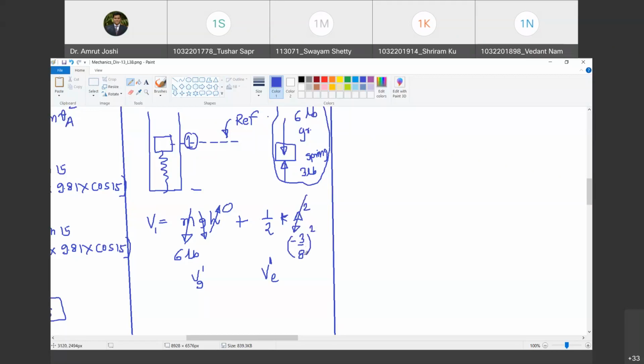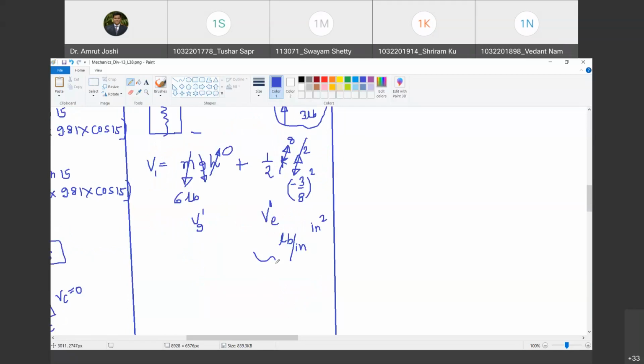But as it is a square, the sign is not going to matter. And what is the value of k? Tell me. 8. So now, can you tell me the unit of this? K is in pounds per inches. Do you agree with me? Yes, sir. And delta is in inch, so inch square, inch and inch get cancelled out, so this energy we are going to get in pound inch. Do you agree with me?